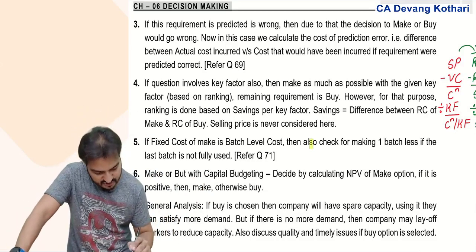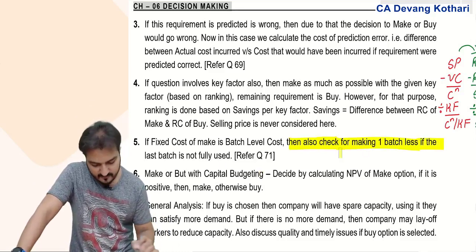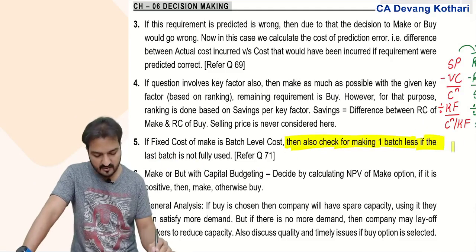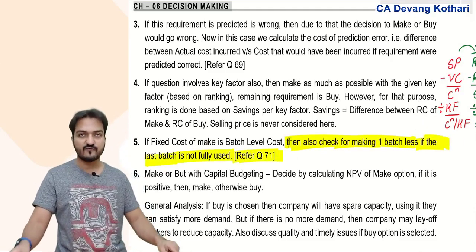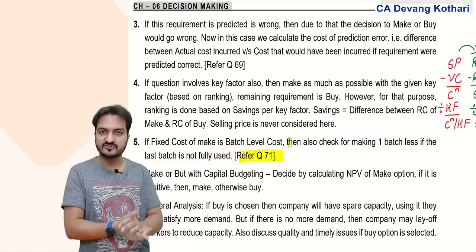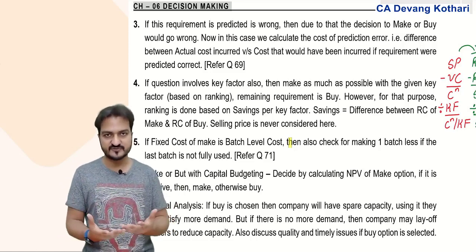So you will also check the profit for making one batch less if the last batch is not fully used. You can refer to question 71 for that. Say you decide that I want to make 10,000 units, but my batch size is 12,000 units.